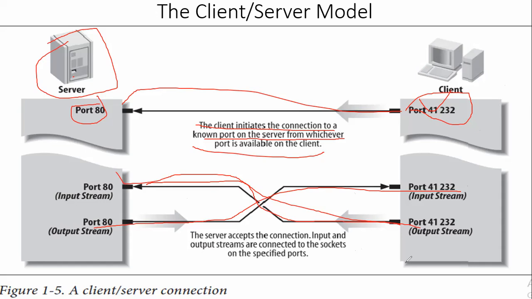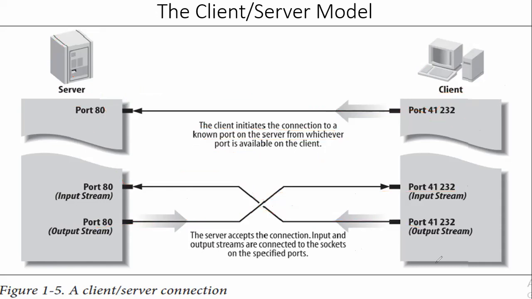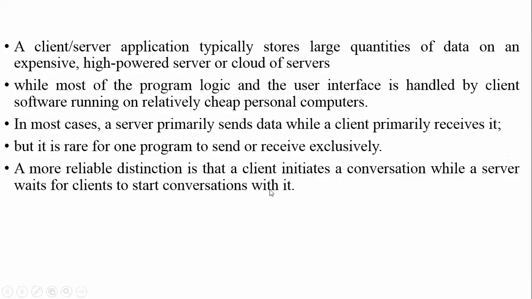How it works: to communicate between different computers we need only two things, that is the IP address and port number. Through the IP address and port number we can communicate between multiple computers in a proper way. Hopefully you understood the client server model. Next one is the descriptions, which I already told you.